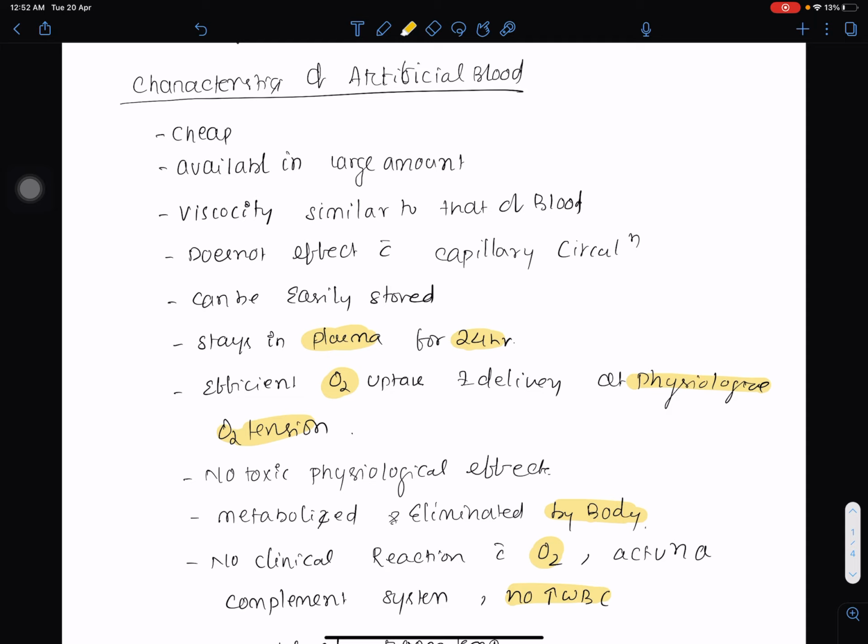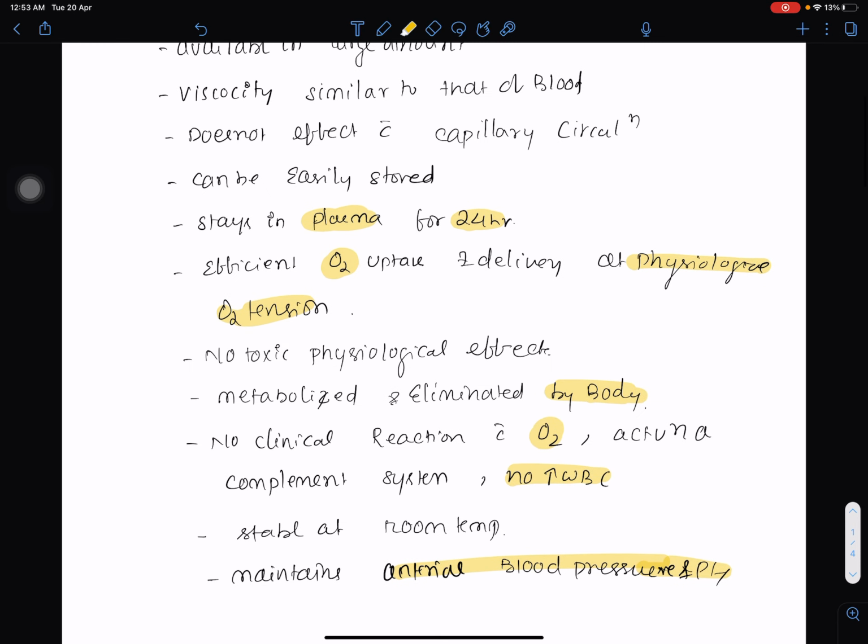It stays in plasma for 24 hours, with efficient oxygen uptake and delivery at physiological oxygen tension. There is no toxic or physiological effect, and it is metabolized and eliminated by the body. No clinical reaction is seen, there is no activation of complement system and there is no increase in WBC. It is stable at room temperature and maintains arterial blood pressure and pH.